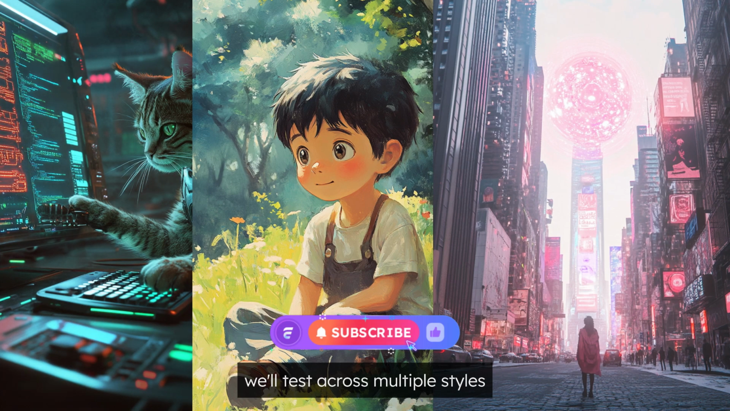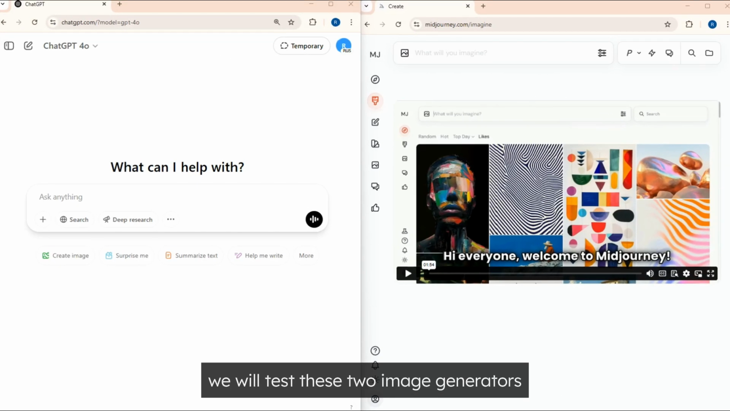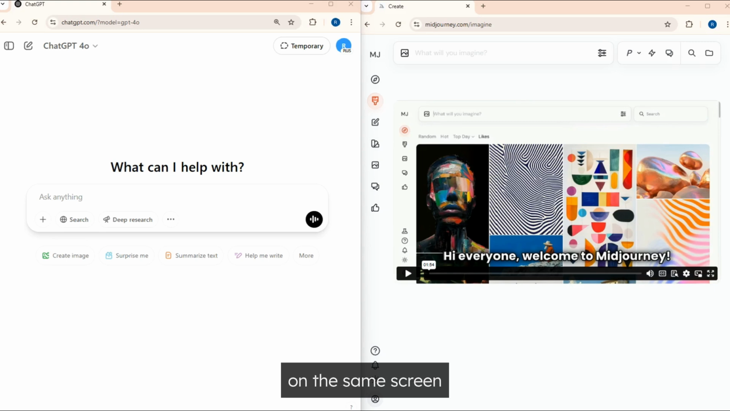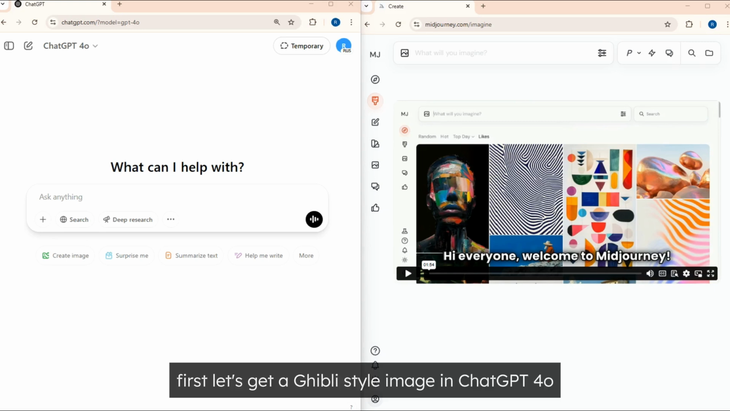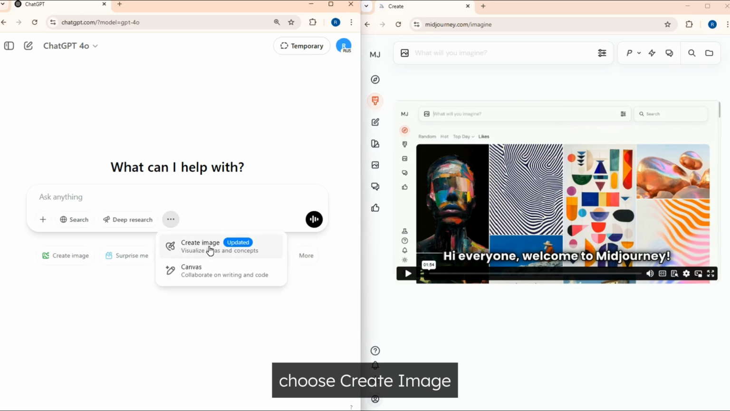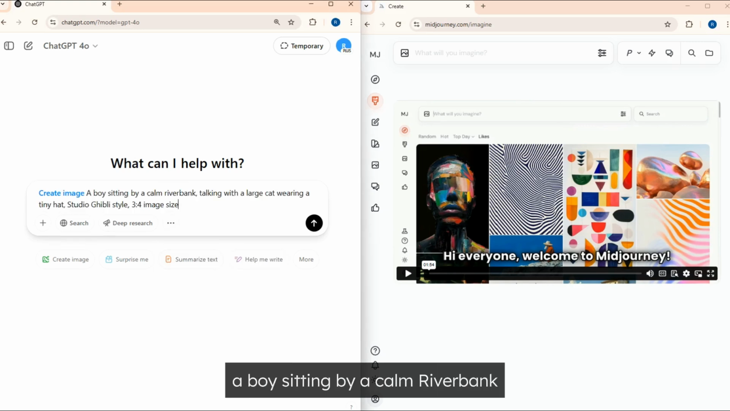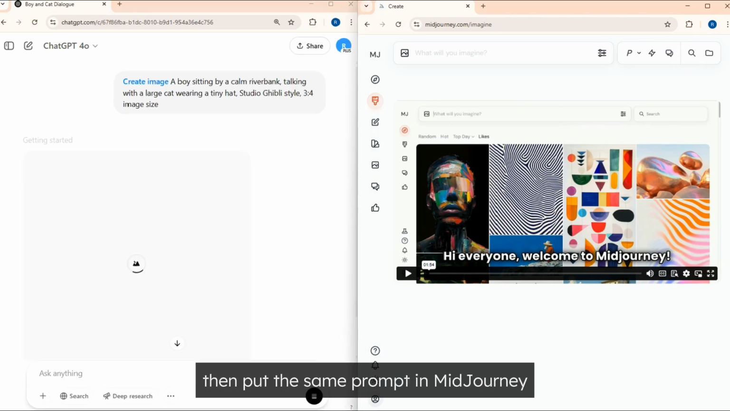We'll test across multiple styles to see who really delivers the better visuals. We will test these two image generators on the same screen. First, let's get a Ghibli-style image. In ChatGPT-4o, choose Create Image. Enter the prompt, a boy sitting by a calm riverbank, talking with a large cat wearing a tiny hat. Then, put the same prompt in Midjourney.